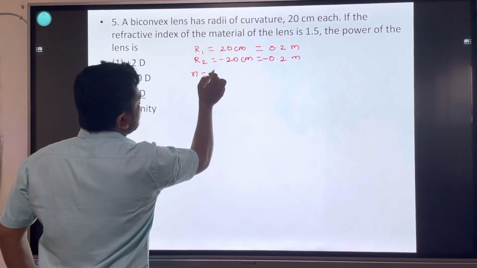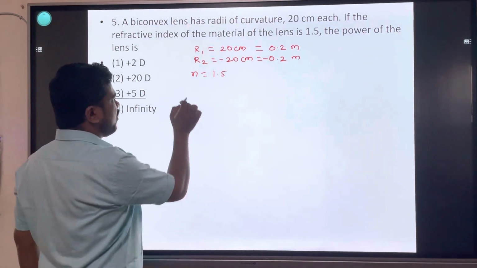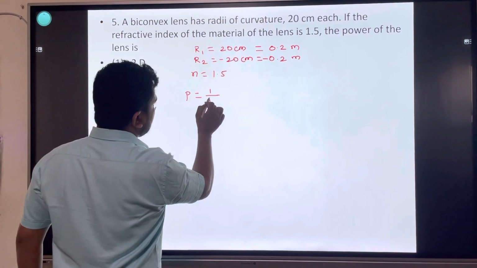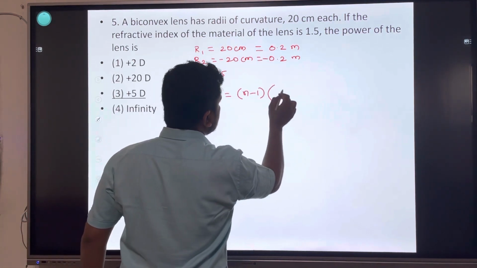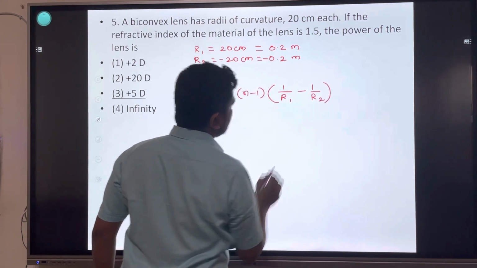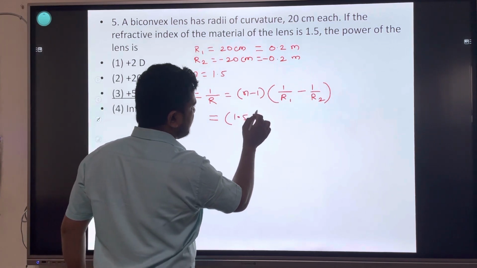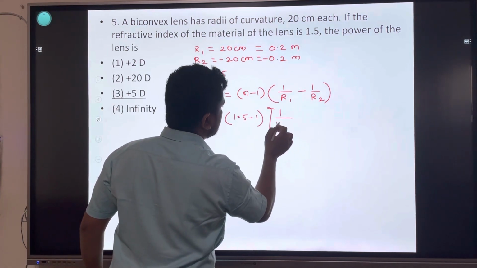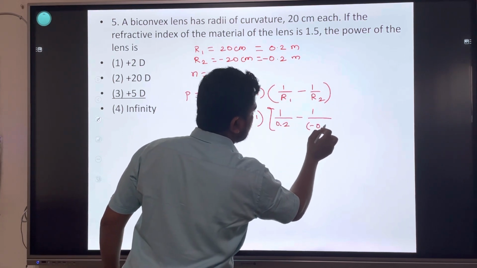Refractive index n is equal to 1.5. The formula for power of lens is P is equal to 1 upon f is equal to (n minus 1) in bracket 1 upon R1 minus 1 upon R2. Put the values and calculate: 1.5 minus 1 in bracket 1 upon 0.2 minus 1 upon minus 0.2.